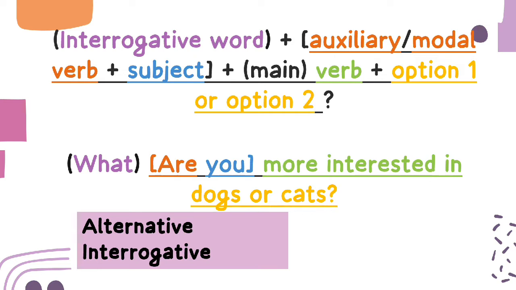The interrogative word is labeled as optional, since the statement, are you more interested in dogs or cats, can have its sense without it. The phrase are you is a structured word being solved since it helps to execute the question. Remember that the choices here can be 2 or more.